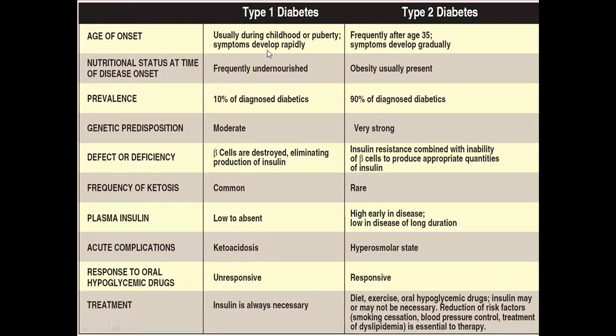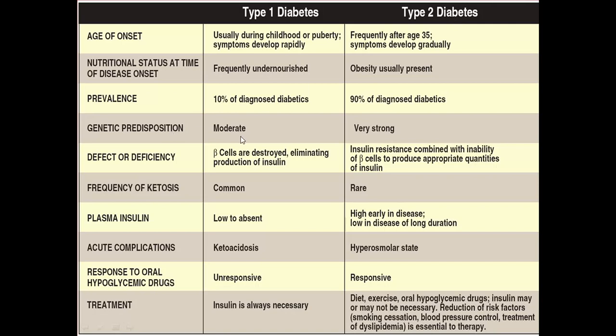Symptoms develop rapidly in type 1, and gradually in type 2. Prevalence rate: among diabetics, only 10% of the population have type 1 diabetes. Among the diabetic population, 90% of the people have type 2 diabetes. So it has a higher prevalence among the diabetic population.